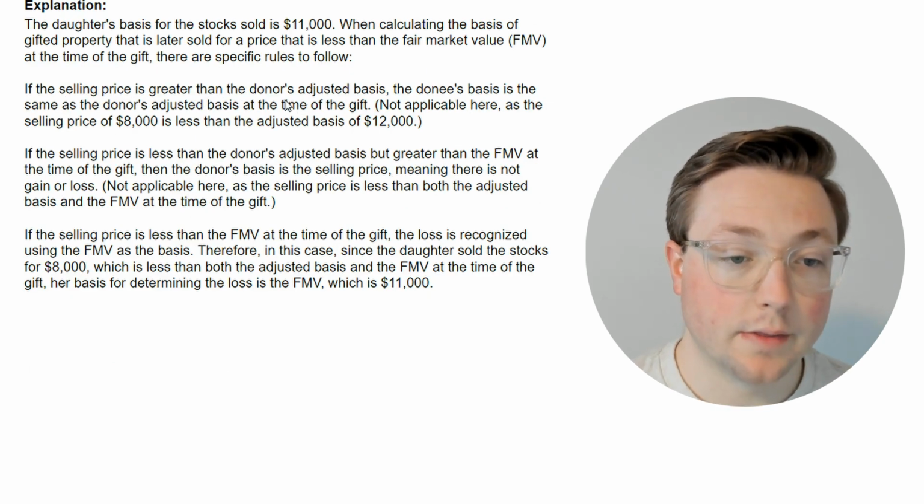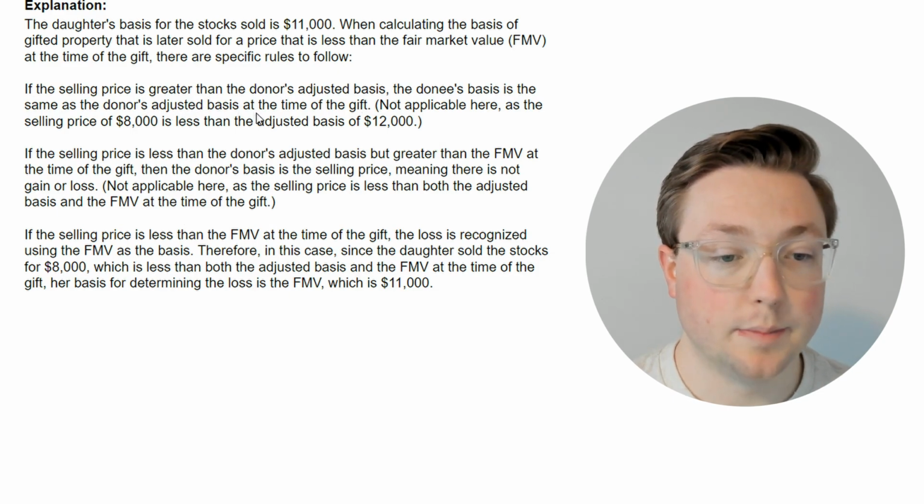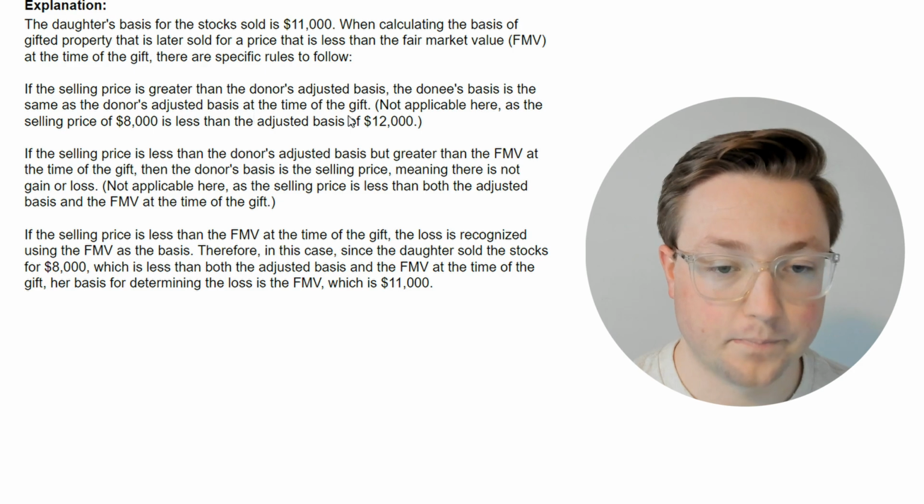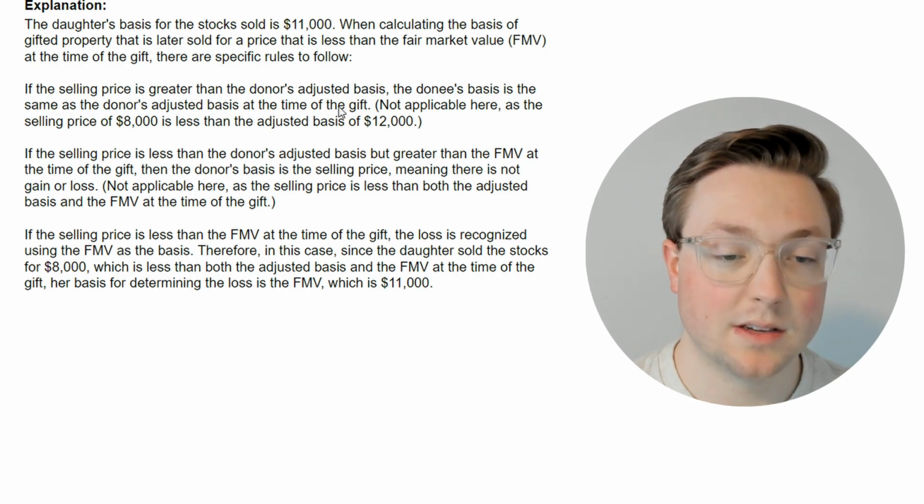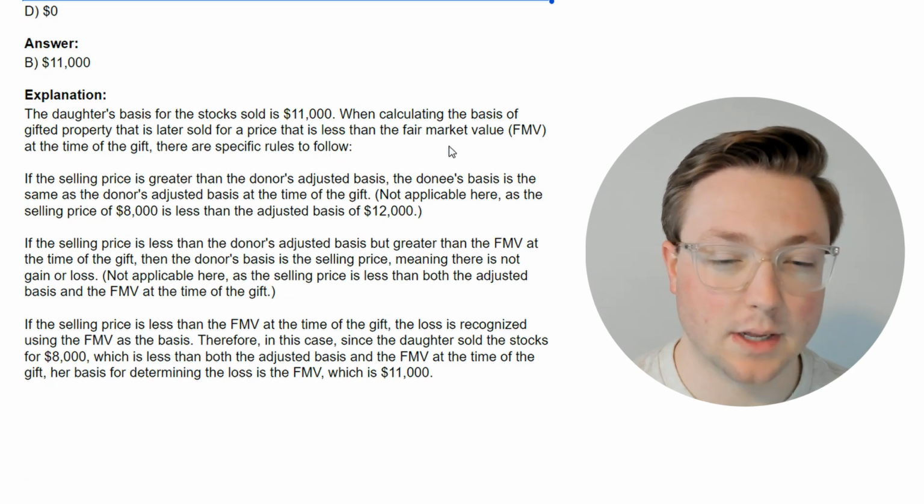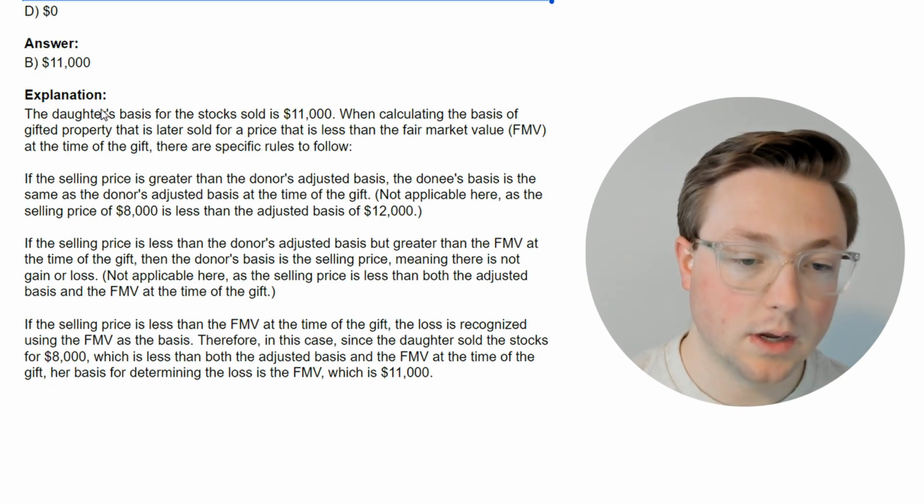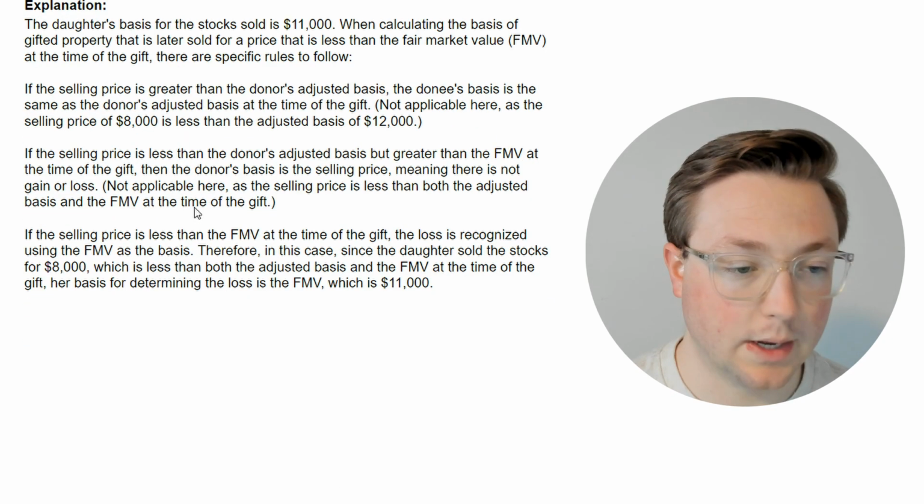If the selling price is greater than the donor's adjusted basis, the donee's basis is the same as the donor's adjusted basis at the time of the gift. Okay, not applicable here, as the selling price of $8,000 is less than the adjusted basis of $12,000. And this seems like it would be a situation where there would be a gain to me. If they had $12,000 and then sold it for $15,000, it would seem like the basis would be $12,000 and then there would be a $3,000 gain. But that's not what happened here.